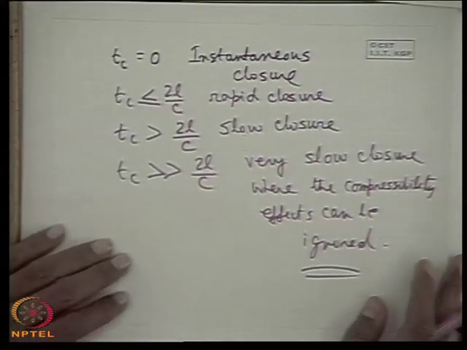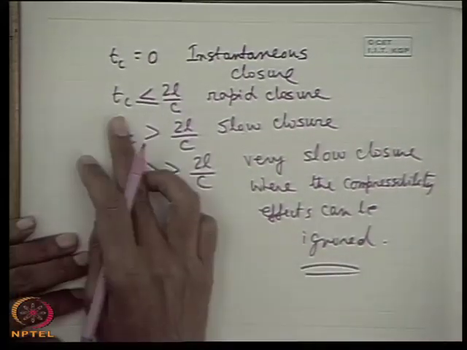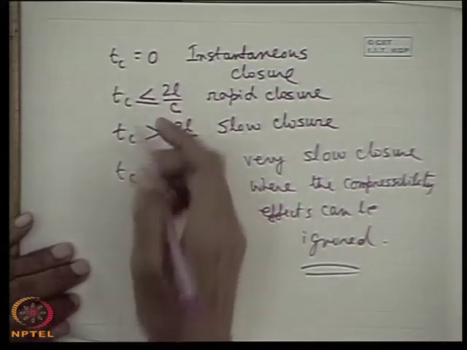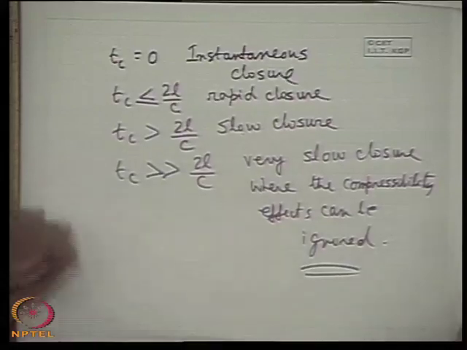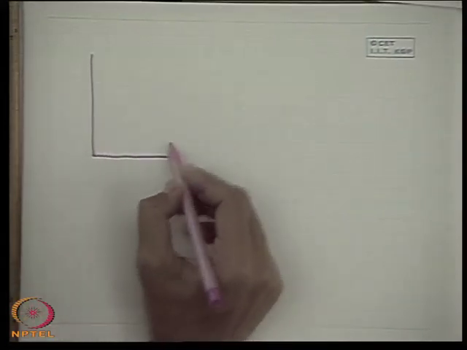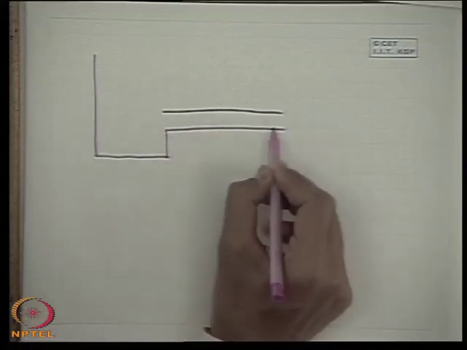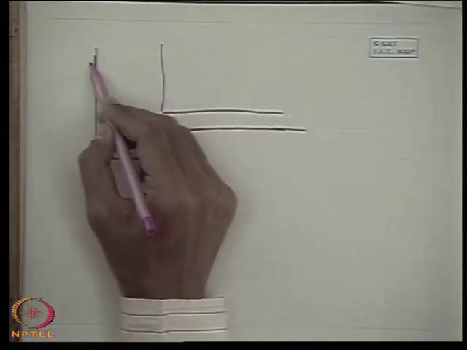Now the most interesting fact is that even if there is a rapid closure, Tc less than 2L by c, in a pipe, the entire pipe does not reach the maximum pressure rise generated. Only the valve end always reaches the maximum pressure rise generated. This is obvious.